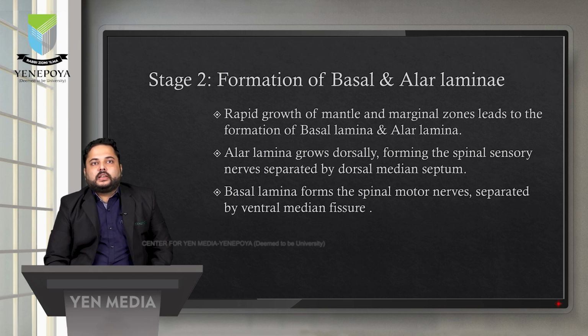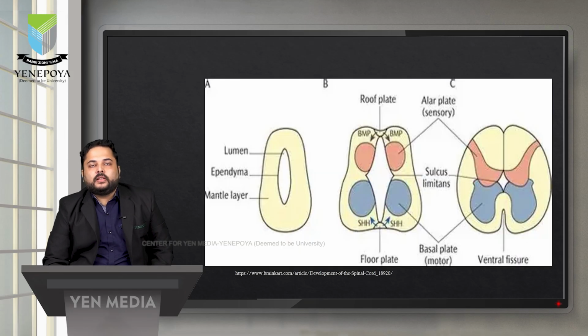Apart from this, the basal lamina is the ventral structure. It consists of motor nerves, motor pathways, and it is separated by the ventral median fissure. As we can see in this diagram, the pink one is the alar plate, which is located dorsally, and the blue one is the basal plate, that is motor in nature, and it is located ventrally.